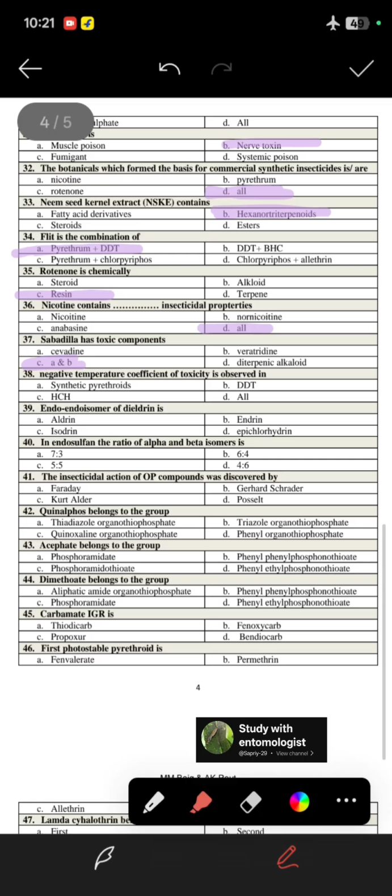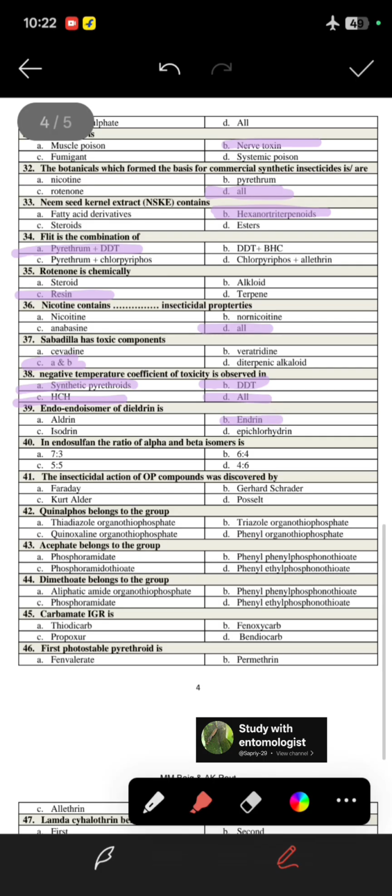Next question is negative temperature coefficient of toxicity is observed in, so it is observed in all: DDT also, synthetic pyrethroids also, and HCH also. Negative temperature coefficient means with the increasing temperature the toxicity of these compounds will decrease. Likewise, next question is endo isomer of dieldrin is, so it is endrin.